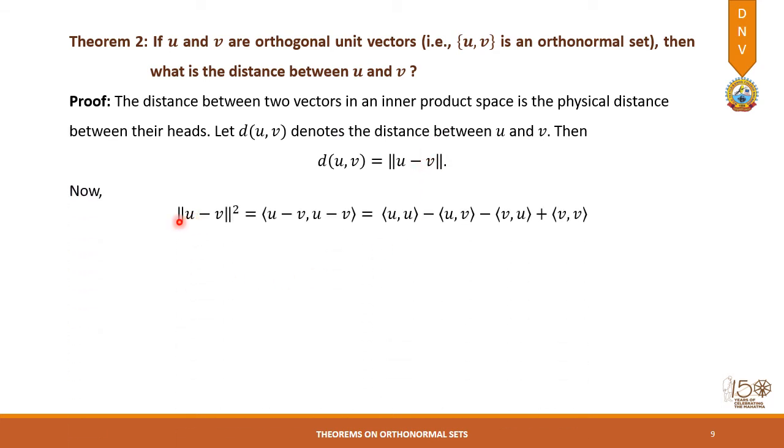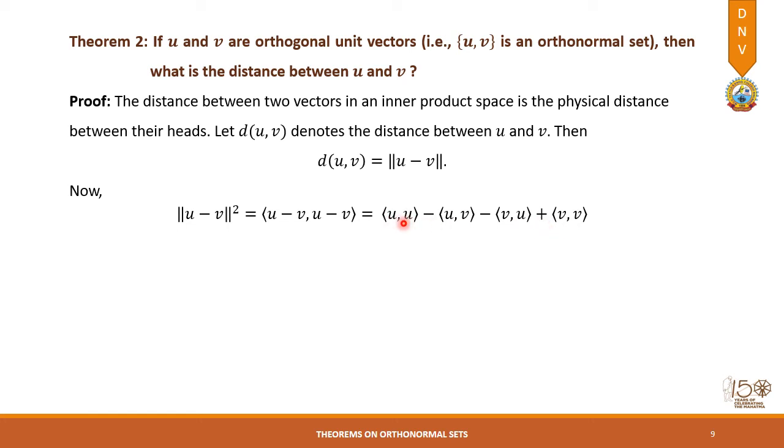So the norm of u minus v whole square is equal to the inner product of u minus v with u minus v itself. If I open this with the help of the definition of inner product using the linearity property, I can write the inner product of u with u, minus u with v, minus v with u, plus v with v.